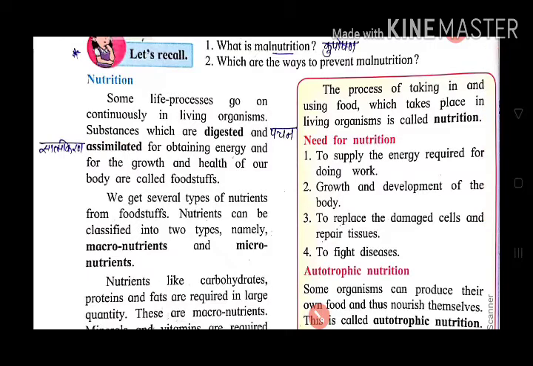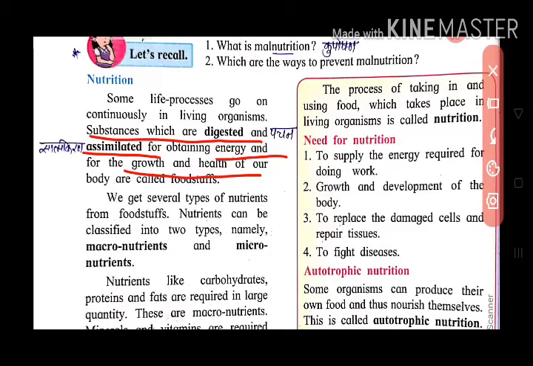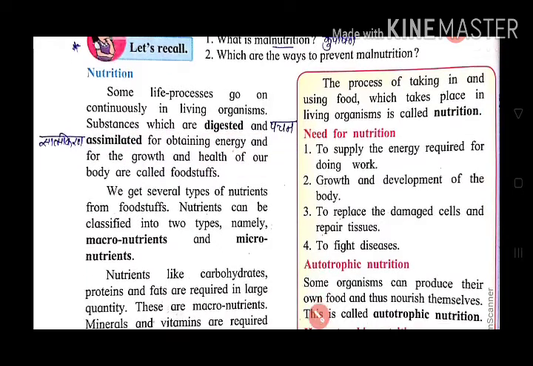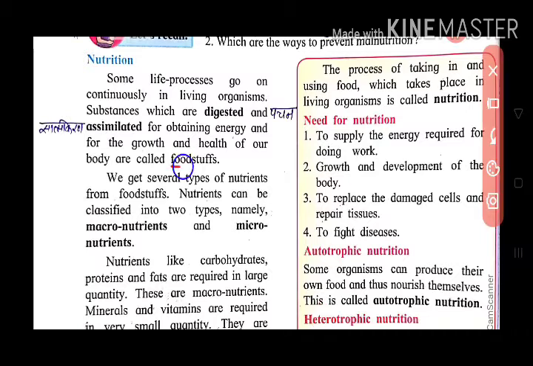After eating food substances, they are digested and assimilated. What is the meaning of assimilated? Assimilated means from that food we get nutrients, and those nutrients are absorbed in blood, which is used to get energy, growth and health of our body. So those food substances are called foodstuffs. From those foodstuffs we get several types of nutrients.